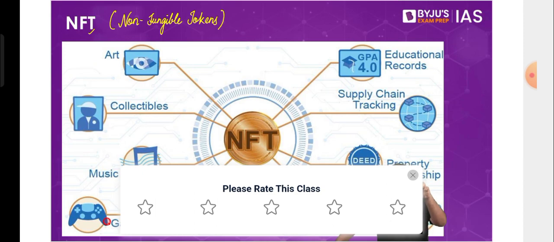So now I have a token for that painting that I bought. Now why do I buy this? Why do I keep this token? Because tomorrow, because this is a very special edition and only a limited number of copies were produced.